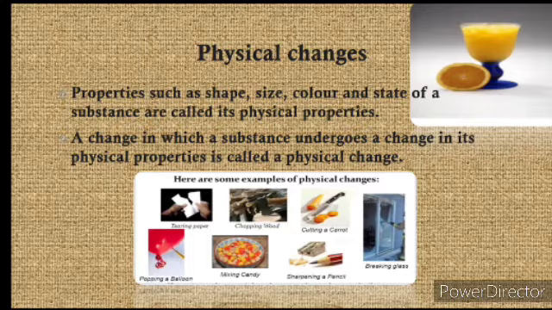So, when a thing gets changed, in what manner? If its size is changed, or its color is changed, or the state, like suppose water gets heated, it changes into gaseous form, and when it is cooled back, it will again change into liquid form. So this is called change of state. The change of state is there, but the properties are not going to change. So this is known as physical change.